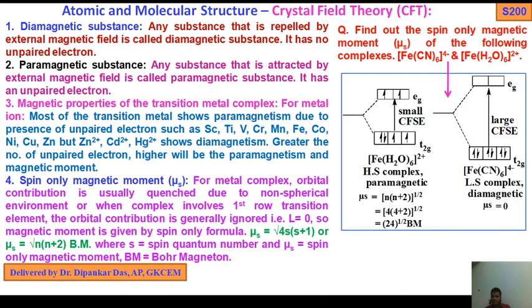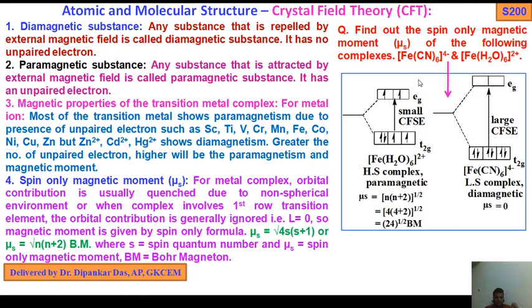So why 0? Because it is diamagnetic. Why diamagnetic? It is a strong field ligand in nature with larger CFSE. The splitting energy gap will be high, so there is no question of electron promotion from t2g to eg orbitals due to the large energy difference. So that's why electrons remain in the t2g orbitals and all electrons are paired up. So that's why you get a low spin complex, diamagnetic in nature, and mu s is 0.